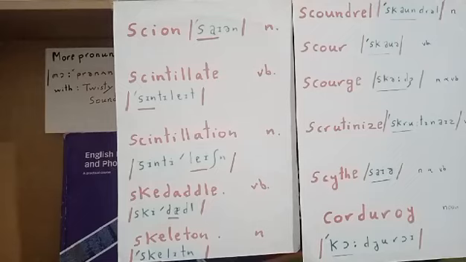Let's go to the second list, scoundrel. Scoundrel. It's a disyllabic word. Scown, that's the stressed syllable. We say scoundrel. And the scoundrel means a wicked person, bad person. Stress on the first syllable, scown.